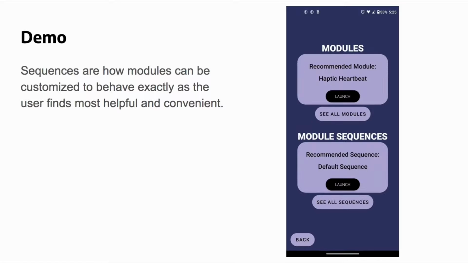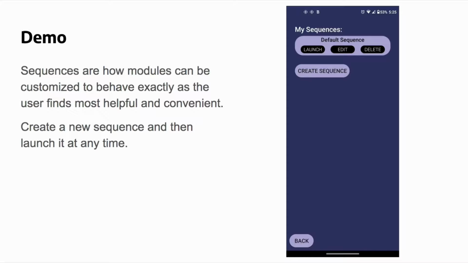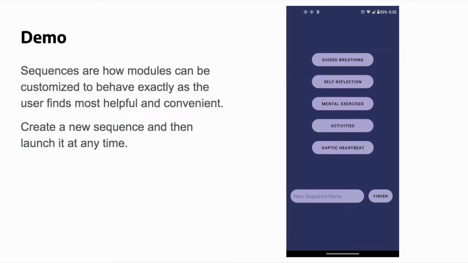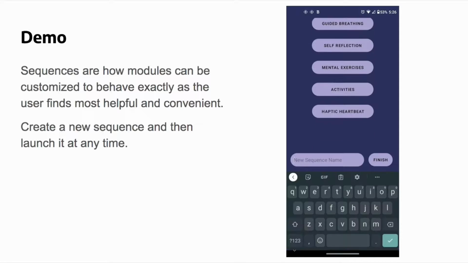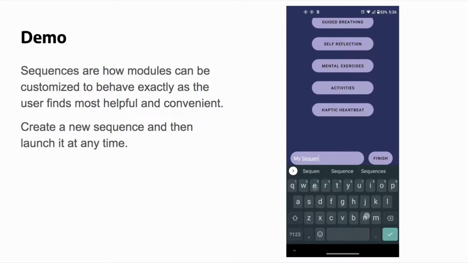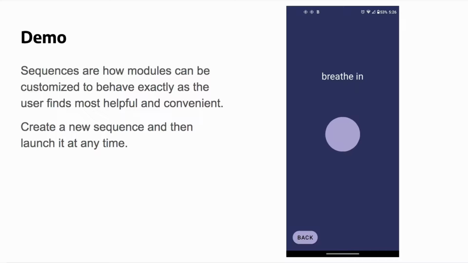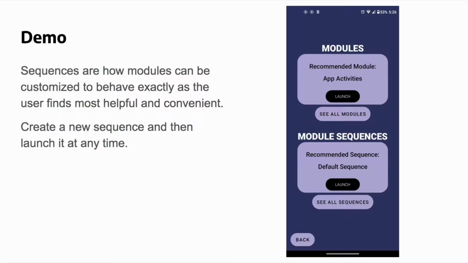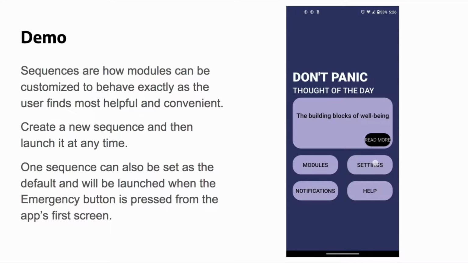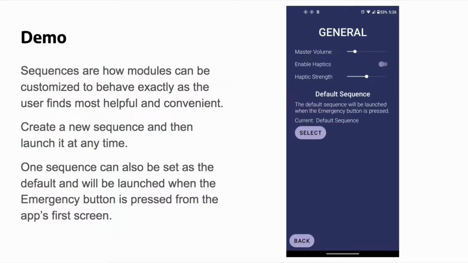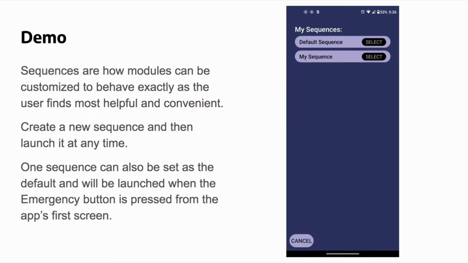All of these modules can be arranged into your ideal order with sequences. Simply go to the sequences screen, create a new sequence, and then fill it with the modules that help calm your panic attacks. I'm going to add guided breathing and app activities and name it My Sequence. You can launch this sequence at any time, and it will automatically move through all of the modules you've selected. You can also go to the General Settings screen and set your favorite sequence as the default.